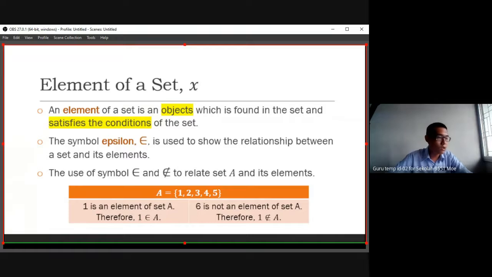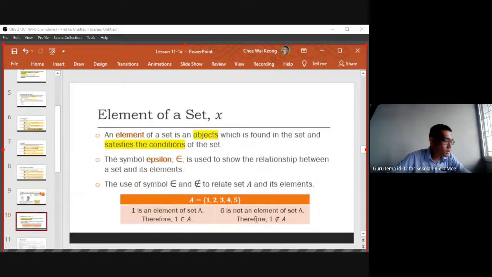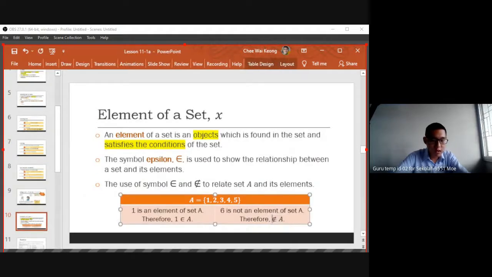This one I pressed wrong, I copy pasted but forgot to correct it. Let me correct it soon: 6 is not an element of A.